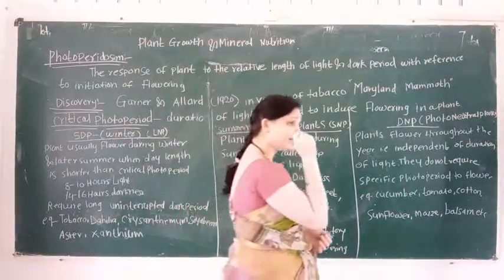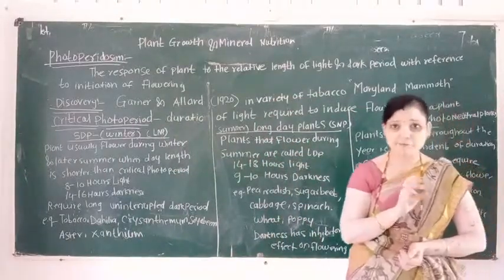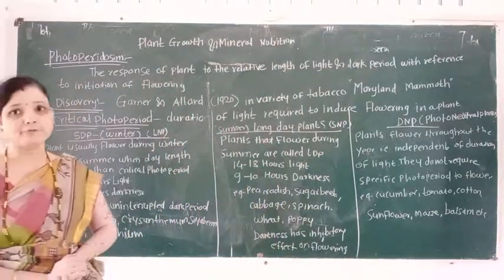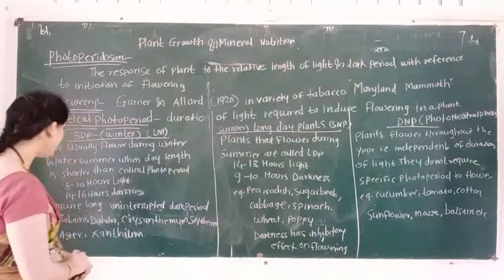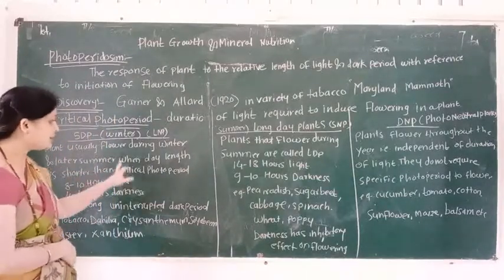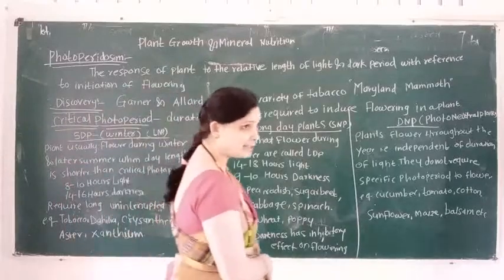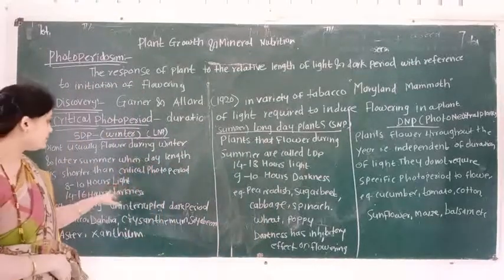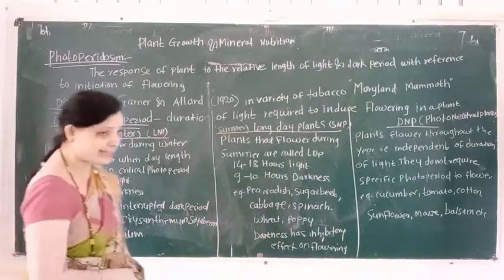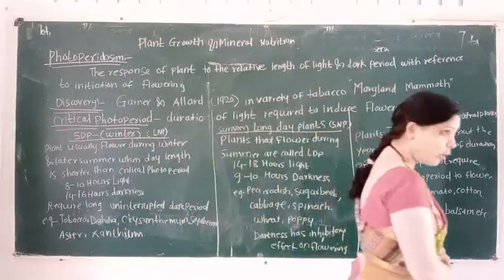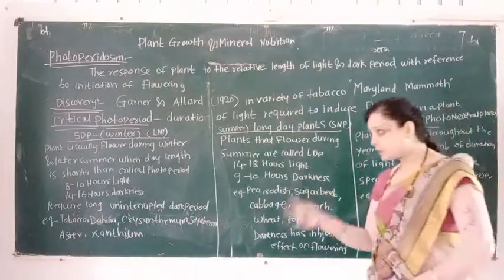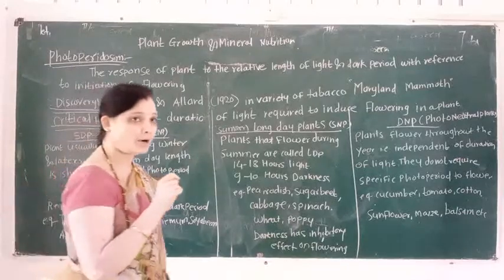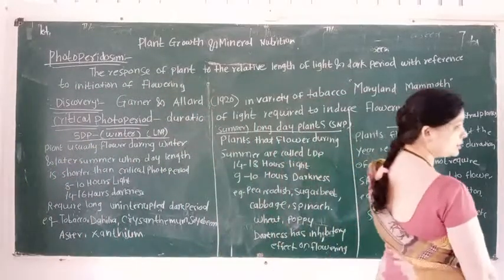Why are SDP called winter plants? Because these plants usually flower during the winter season and later summer season, when the day length is shorter than the critical photoperiod. This type of plant is known as a short day plant.